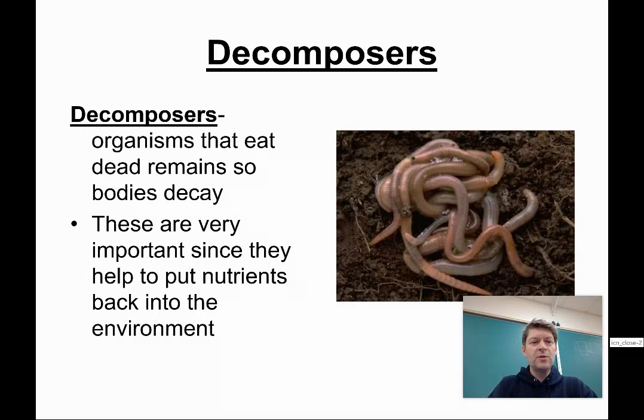Decomposers. Decomposers are organisms that eat dead remains so that the bodies decay. They are very important since they help put nutrients back into the environment. And the way that they do that is when they break down dead things, they put matter back into the atmosphere, but more importantly, back into the soil for plants to use. So they break down dead things. When things rot, that's decomposers breaking them down so that they can go into the atmosphere, into the soil for plants to do their thing.